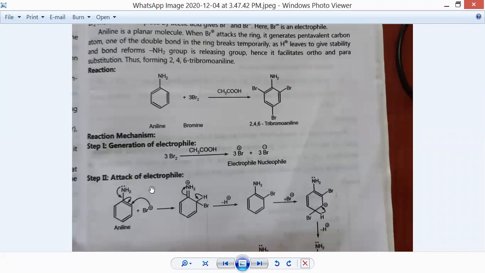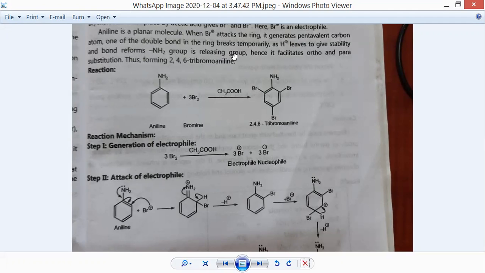So after the attack of Br plus, the carbon atom here will carry a pentavalent charge, out of which one of the double bonds in the ring is temporarily broken down, as H plus ion leaves to give stability and the bond reforms.